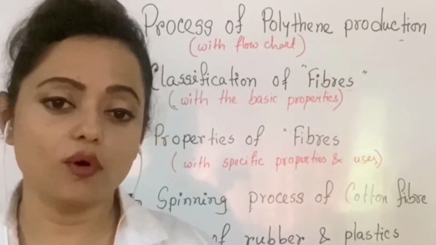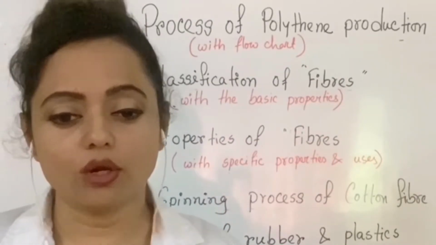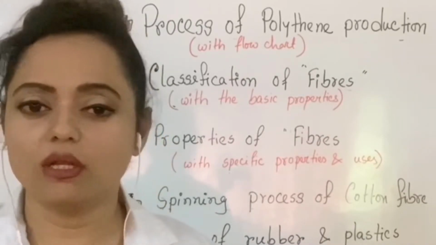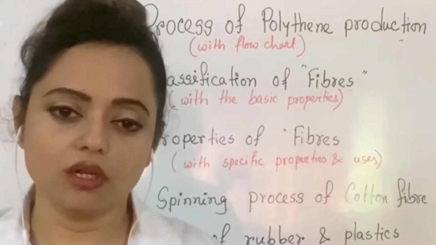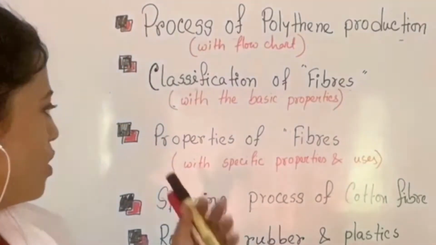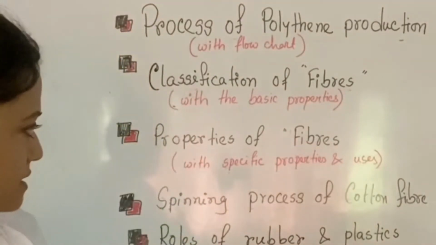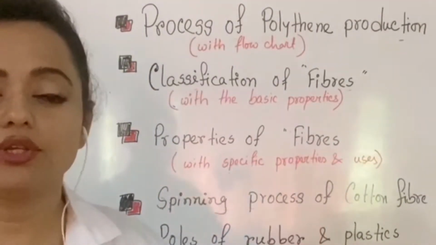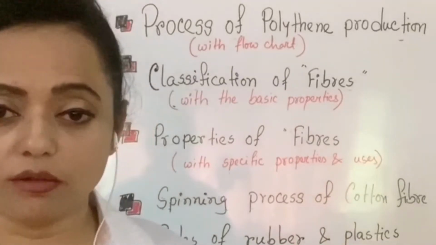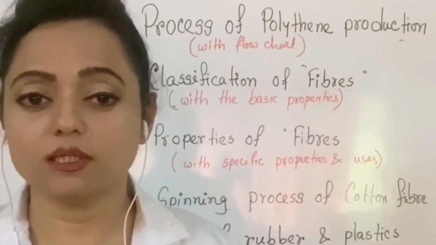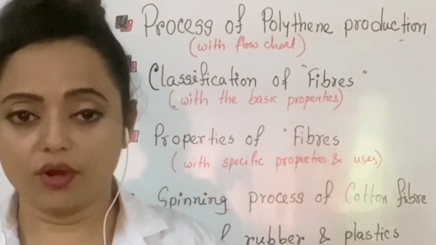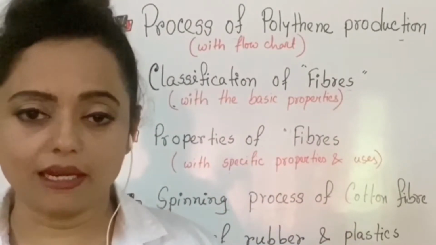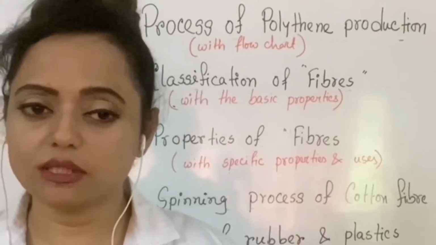They can be formed by mixing only chemical substances artificially, or by mixing natural fiber and artificial sources. What's next? The properties of fibers with their specific uses, of course. You need to know the properties of cotton, most importantly the properties of wool, nylon, rayon, rubber, plastics and so on, whatever is in your syllabus.